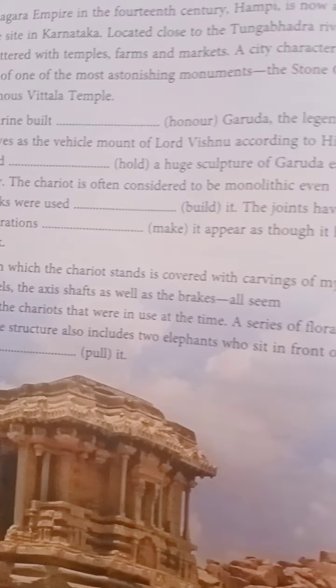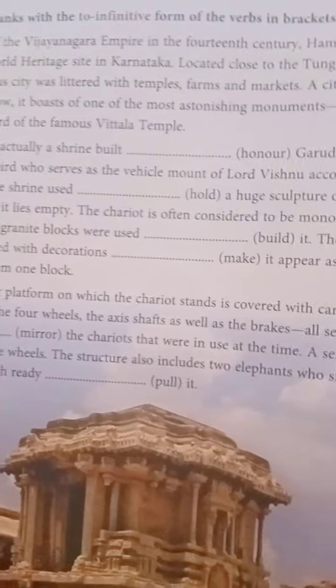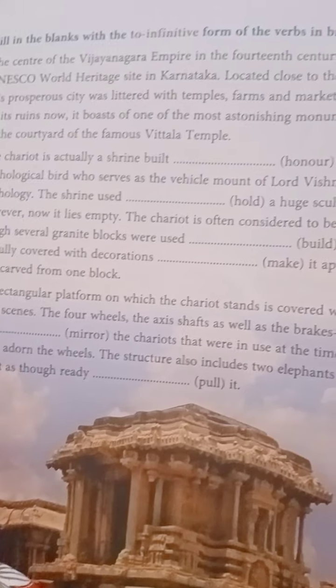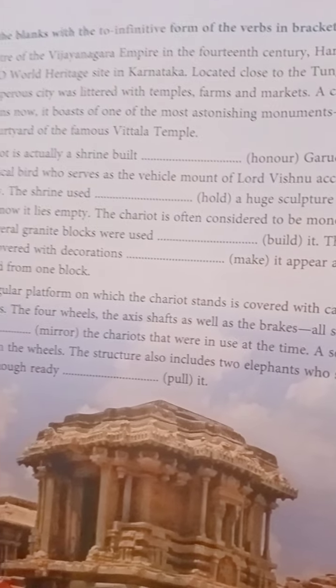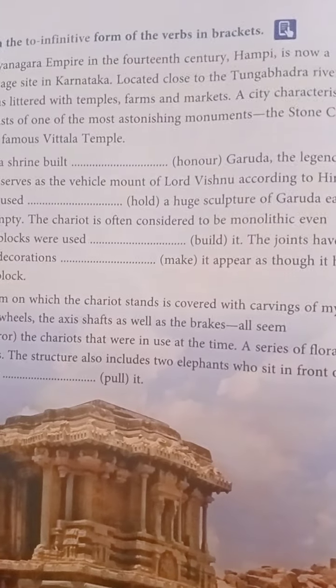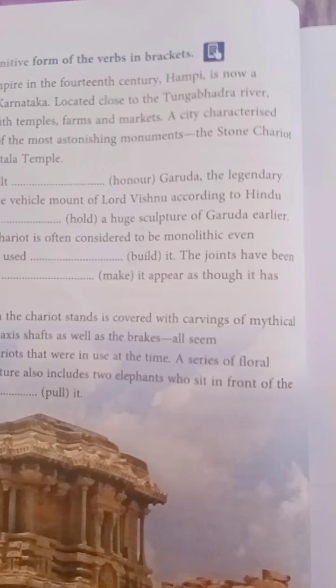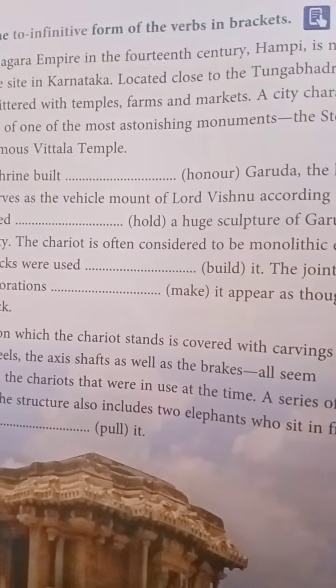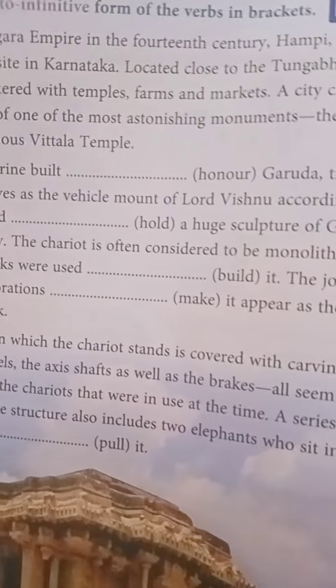The chariot is actually a shrine built to honor Garuda, the legendary mythological bird who serves as the vehicle mount of Lord Vishnu according to Hindu mythology. So here you have to use to honor. Then you can continue girls. The shrine used to hold a huge sculpture of Garuda earlier. So you have this, girls, and you can continue the exercises on your own.